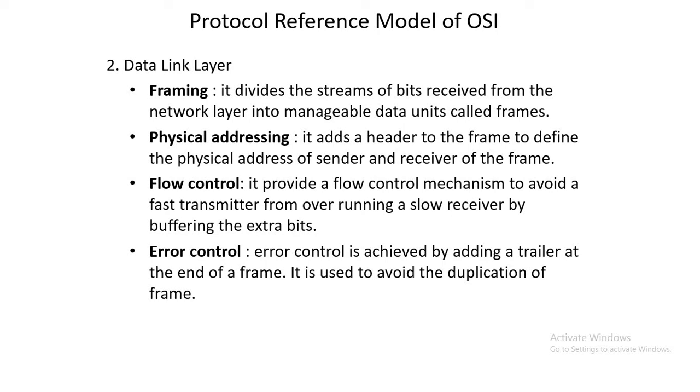Get it? Like, suppose you are using internet with 10 Mbps.